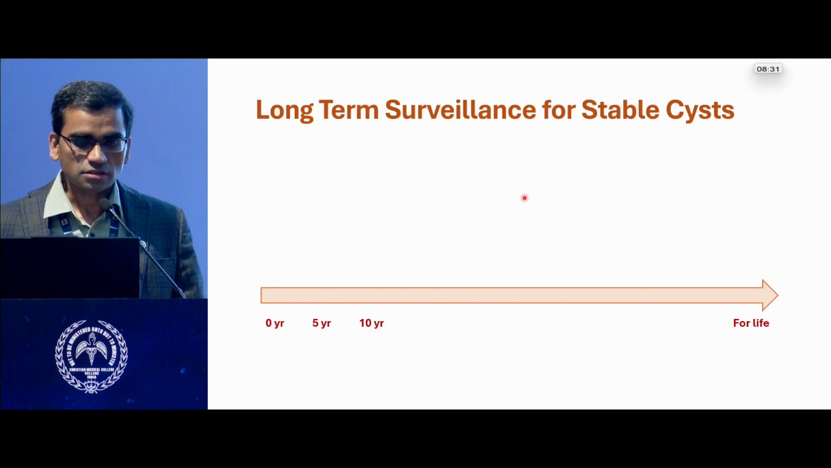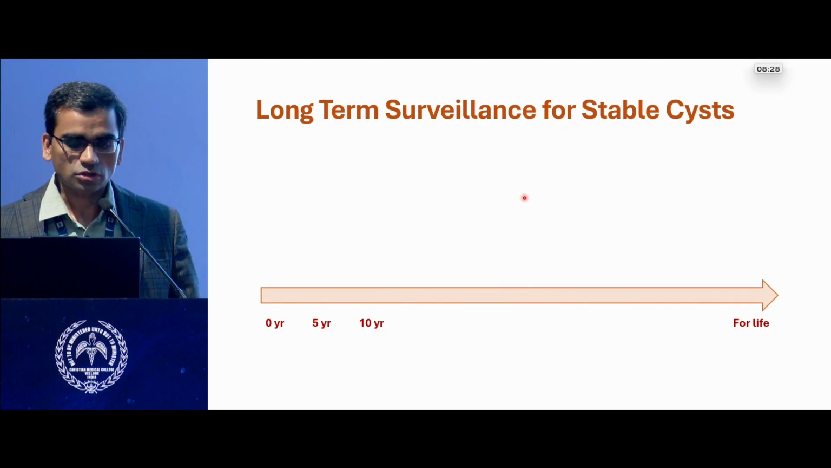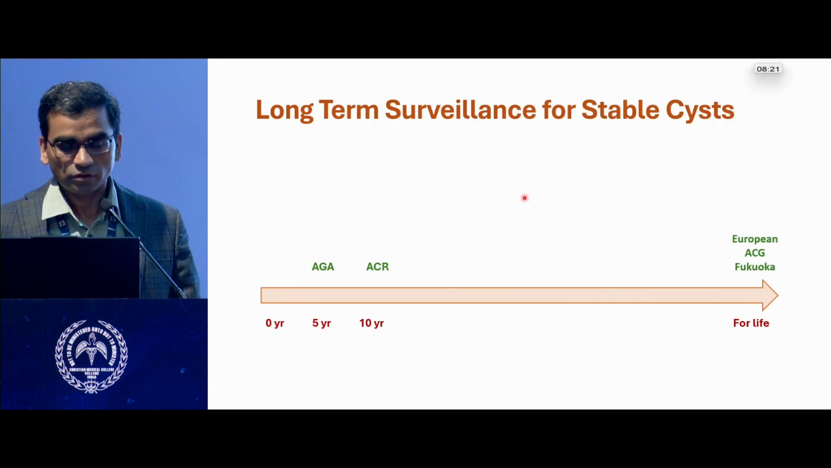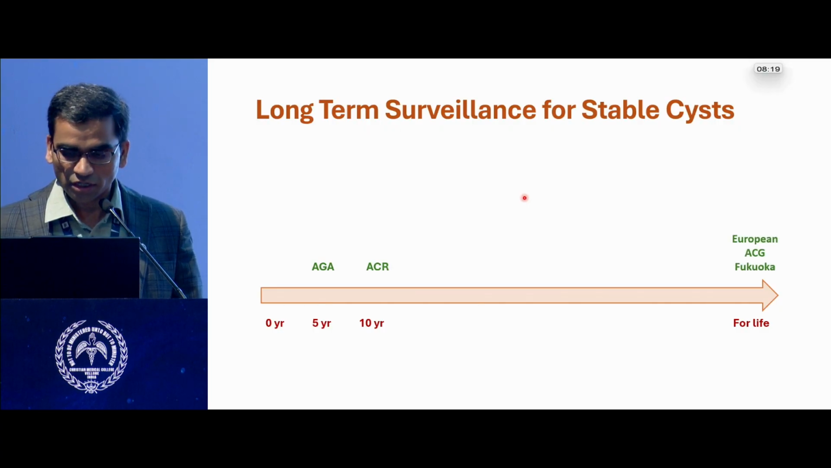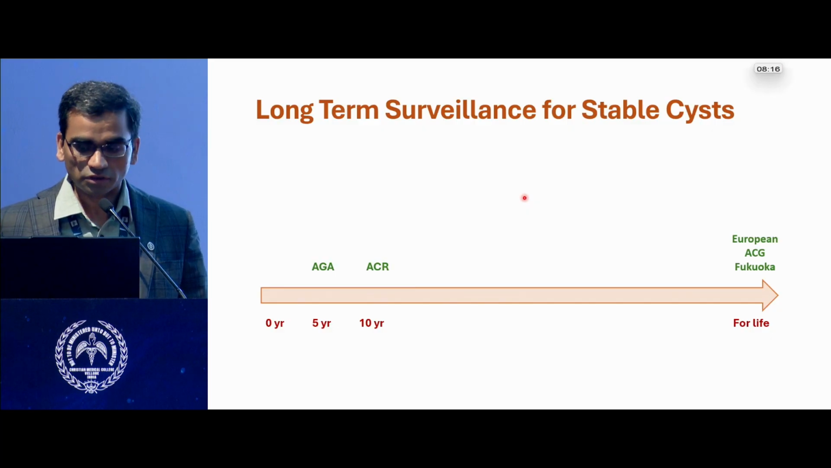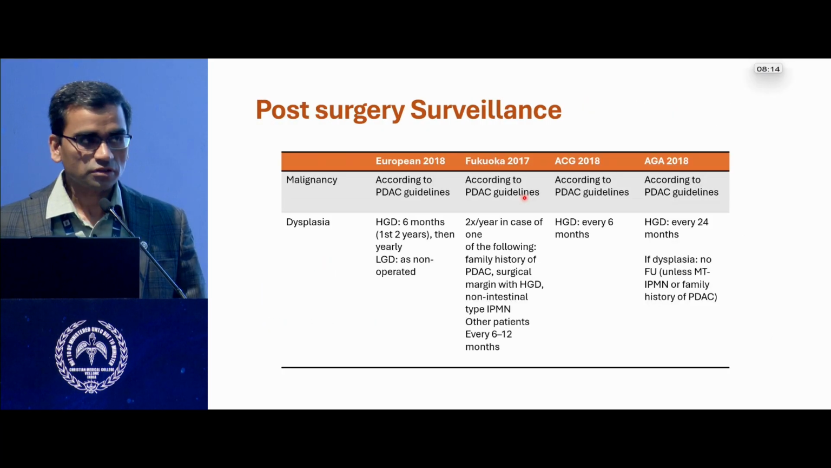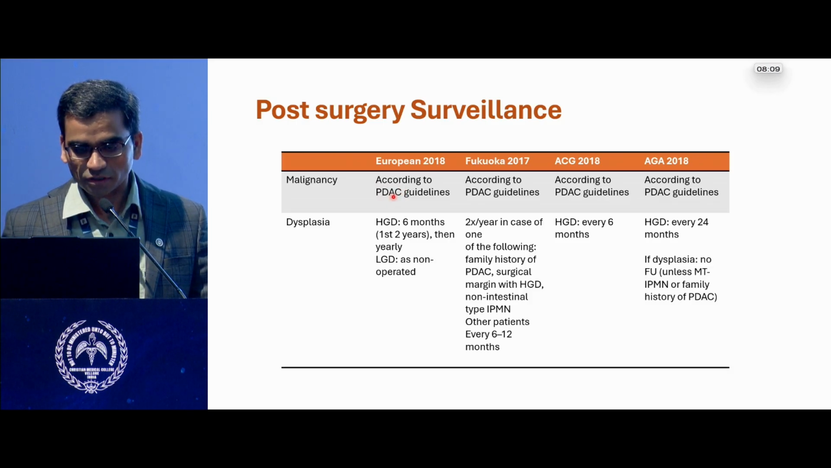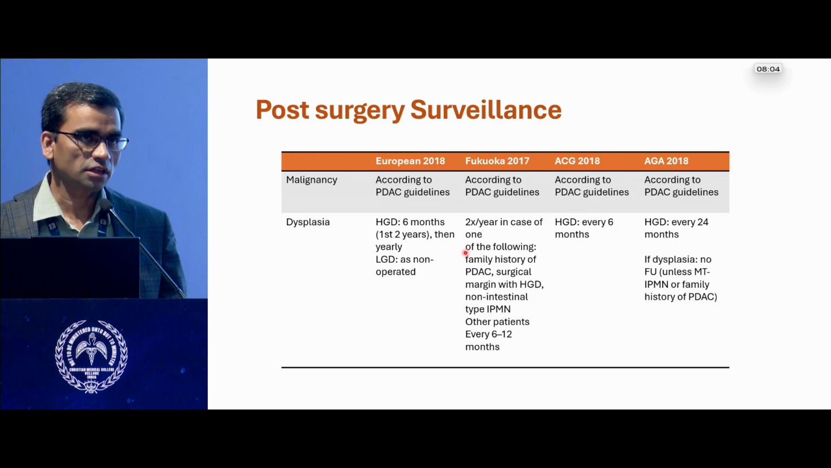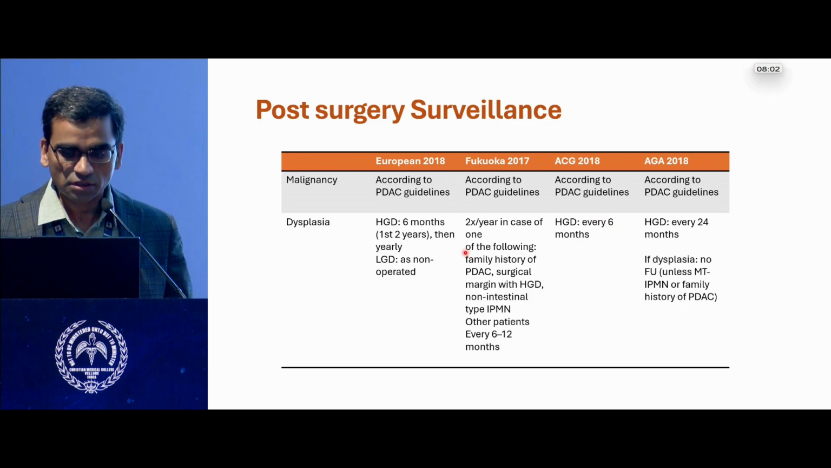What about stable cysts? How long do you actually survey these patients? AGA says that you can stop at 5 years. ACR says that you can stop at 10 years. And for European guidelines, ACG guidelines and the IAP guidelines, you need to survey them for life. What about after surgery? For all the malignancies, that is adenocarcinoma, you need to follow the guidelines. If there is dysplasia, generally in European, IAP and ACG, they say that you need to survey them every 6 months, and AGA says every 2 years. Obviously, it is guided by the risk factors.